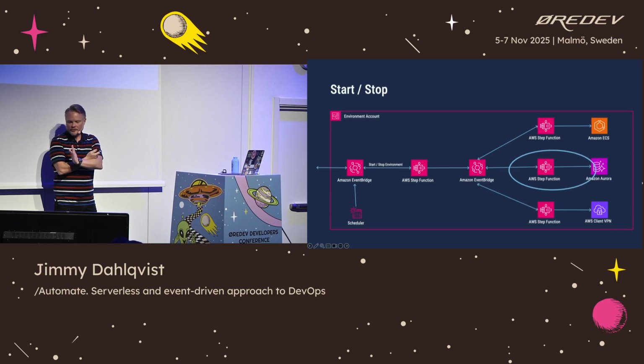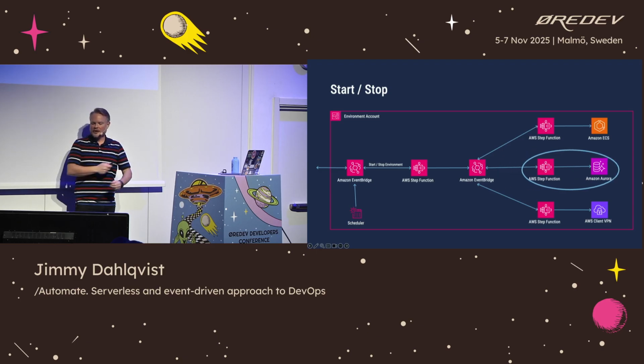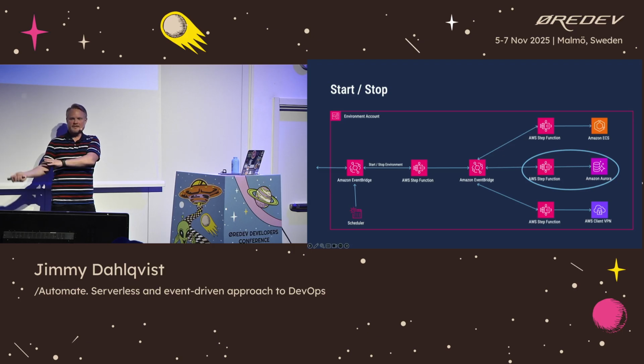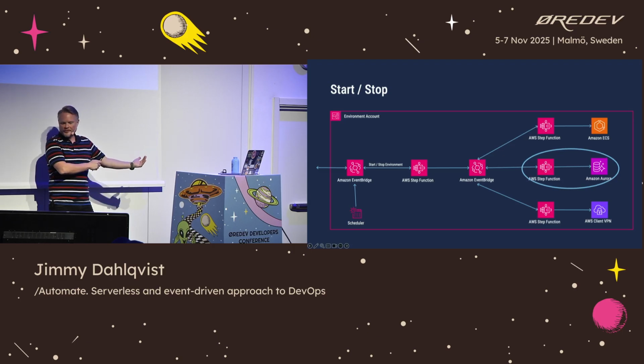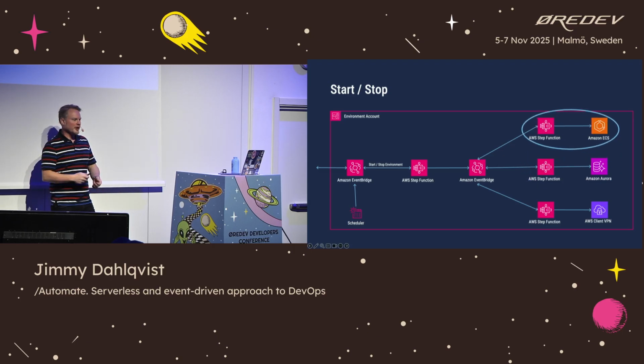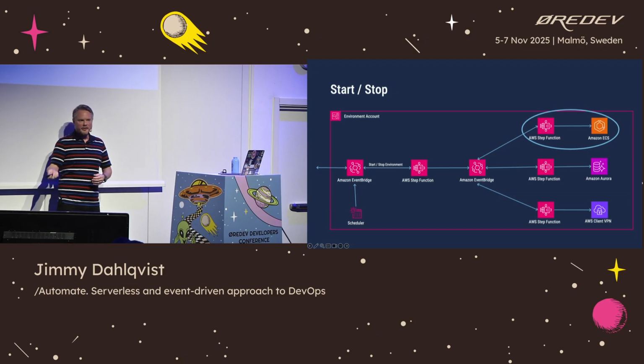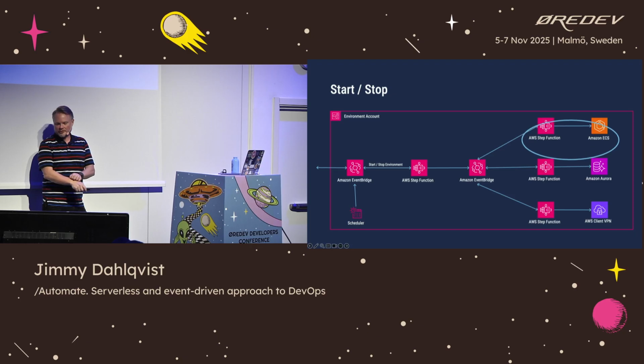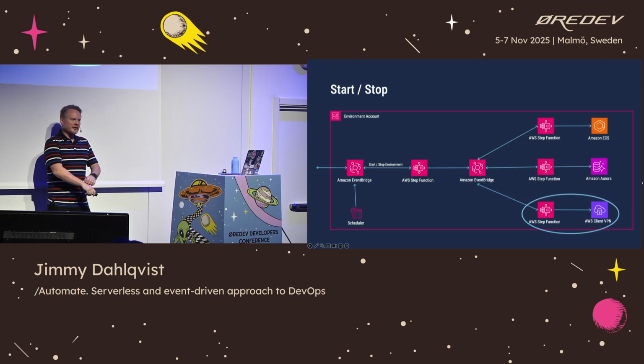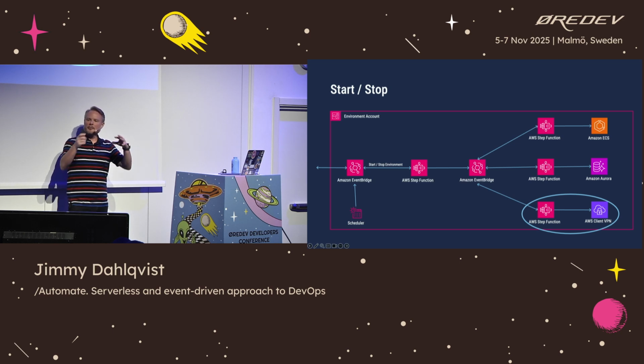The first thing we do in the start scenario is to make sure we start our databases, because without the database running, our containers will start to fail, so we must start the database and ensure that's up and running before we move on. The second part is starting up our ECS containers and everything is spinning up, communicating with the database. And the last part is to start a client VPN, so you can actually VPN into the accounts and jump into the boxes in AWS.